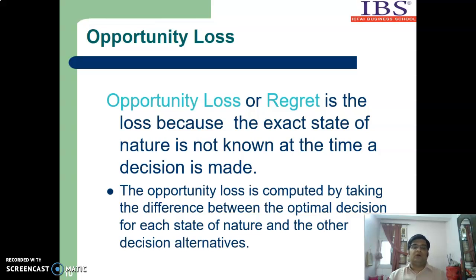Now, how do we compute it? The computation is based on the simple concept of regret. That means, instead of choosing the best alternative, if the decision maker chooses the second best alternative, what is the loss that the decision maker is facing? This is called the concept of regret or opportunity loss.